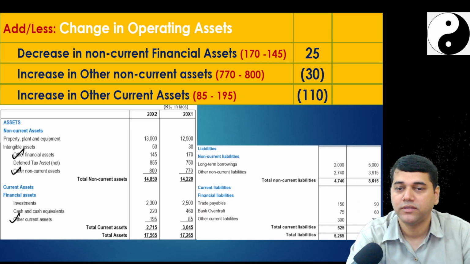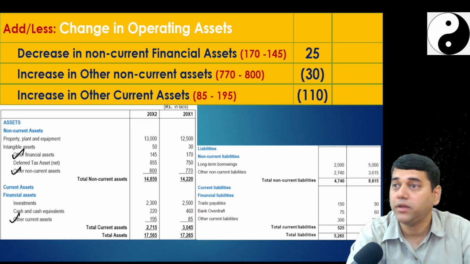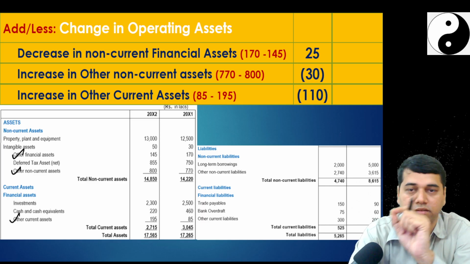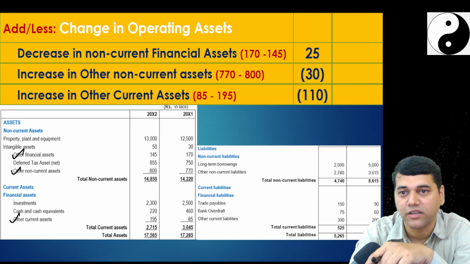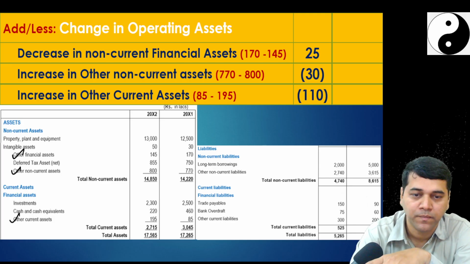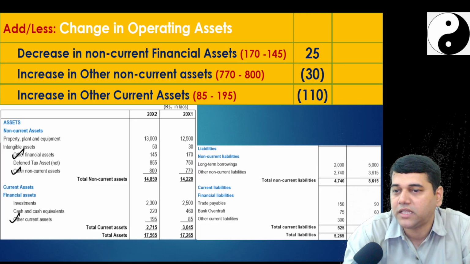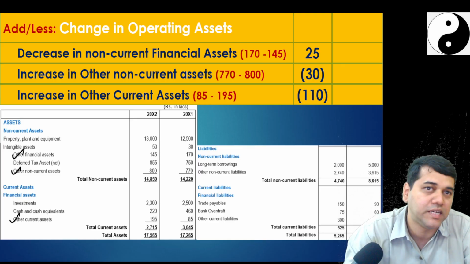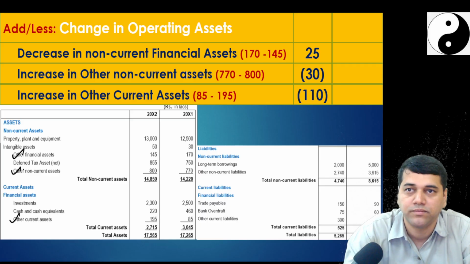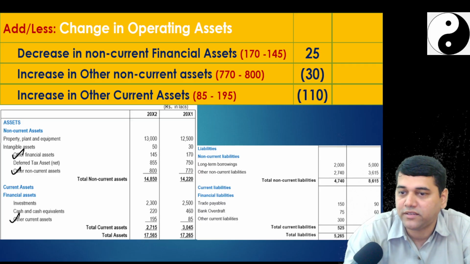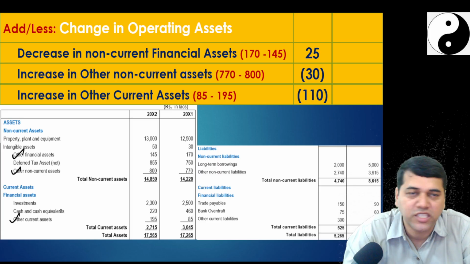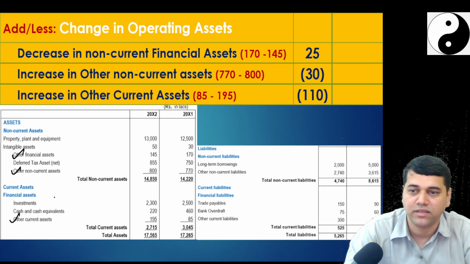Please note down, there is one inconsistency in this. There is one catch, a confusion created intentionally maybe, but don't get worried. Have we addressed this? Other non-current assets, did they specifically tell that it is related to operations? Did they say other current assets as operation? Are we going to adjust cash and cash equivalent? No, that's the last thing.